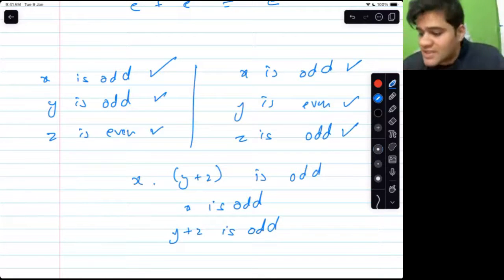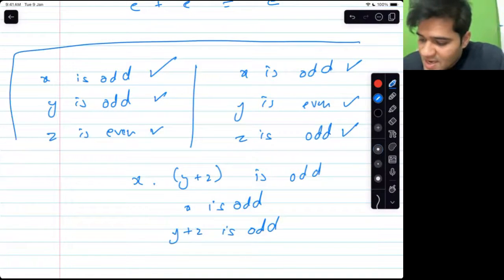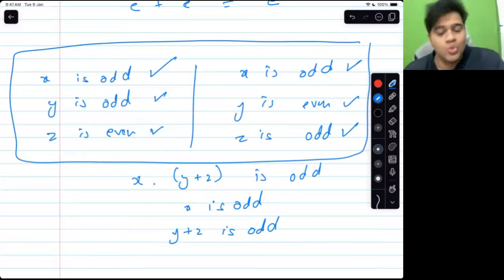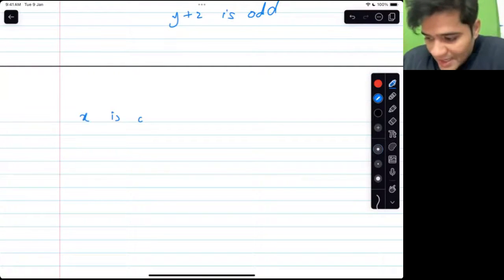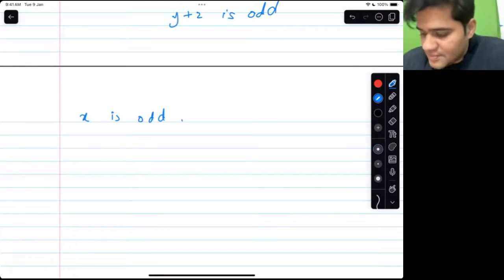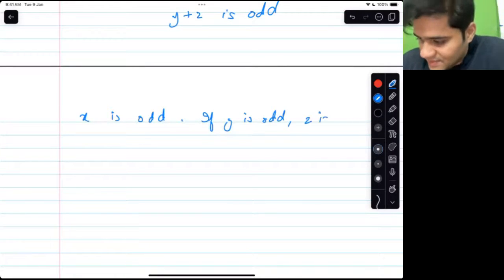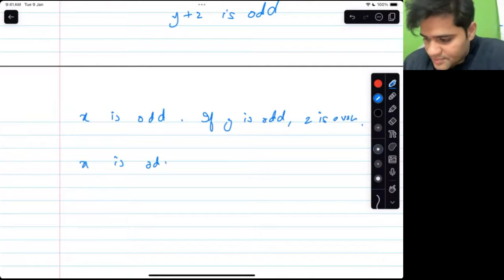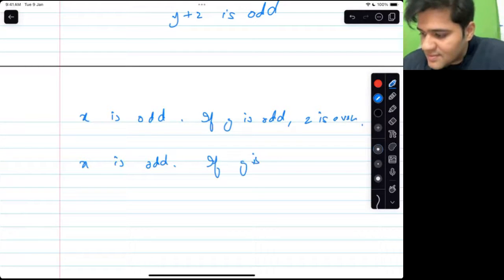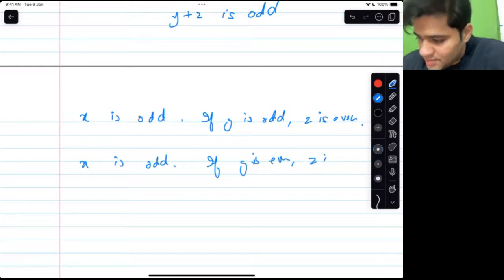So are we aligned that yes, one of these two situations is true? So what I want to say is, I will write it like this. X is odd. If y is odd, then z is even. Or x is certainly odd. If y is even, z is odd.